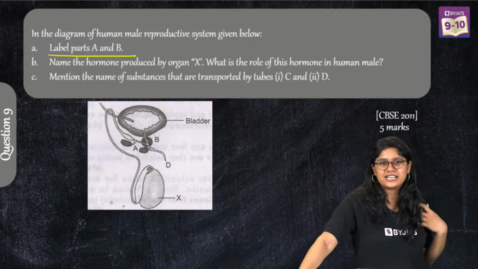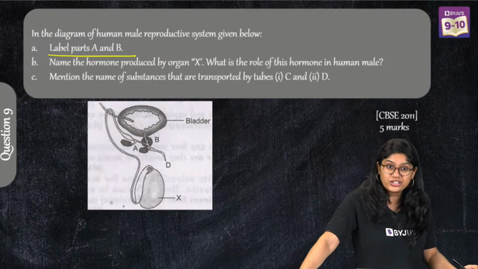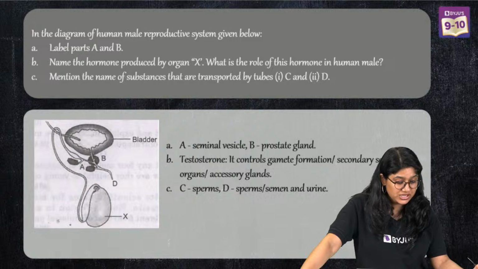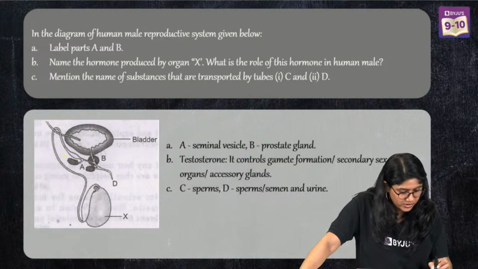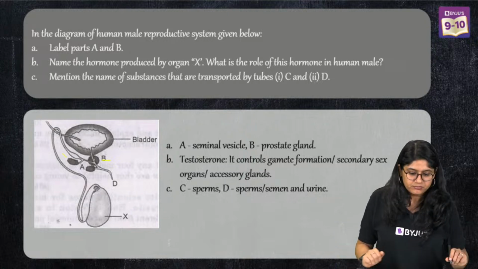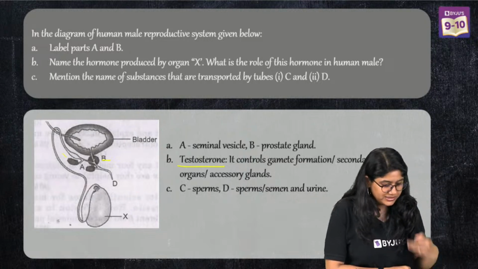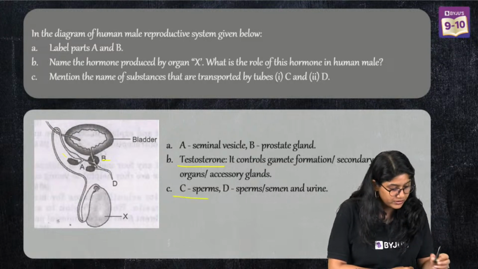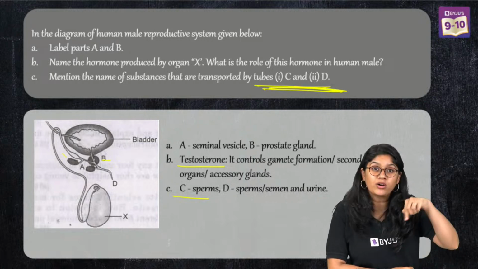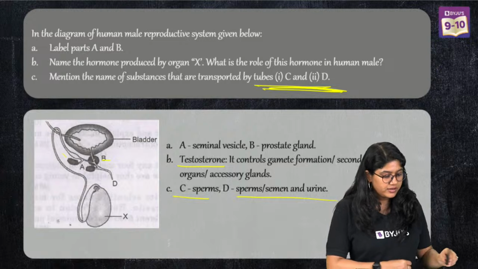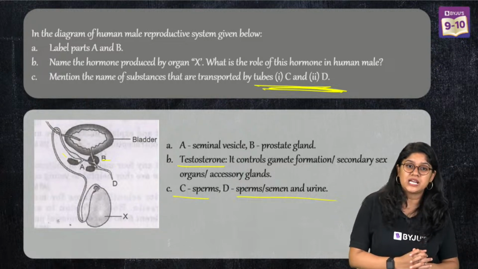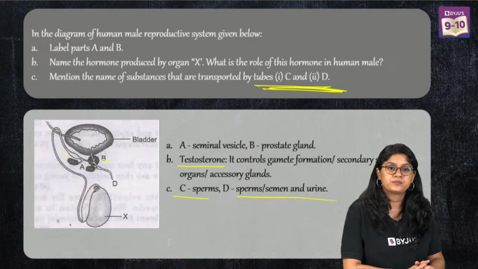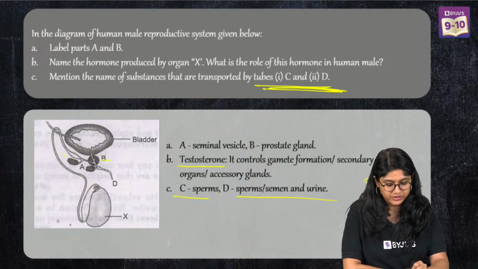So these are the accessory glands. Very good. You all are super smart everyone. The seminal vesicle gland, which is A, right over here. And of course then we have the prostate gland, which is over here, B. Testes release the testosterone hormone, which helps in the gamete formation. And over here, they have mentioned what is getting transferred, the sperms and the semen. Semen is nothing but the combination of sperm and the fluid, right? And we call it semen. Super awesome everyone.